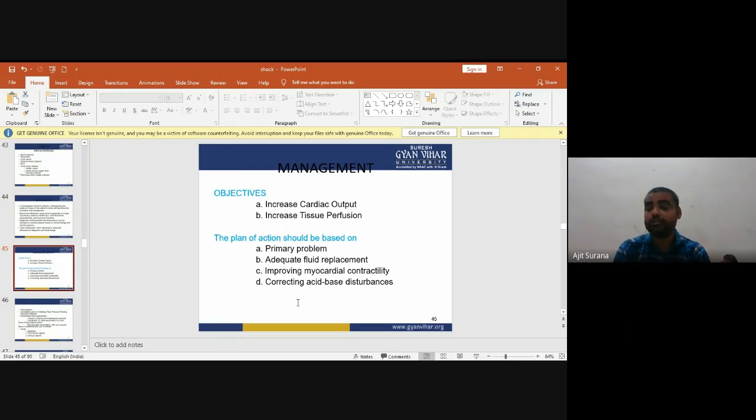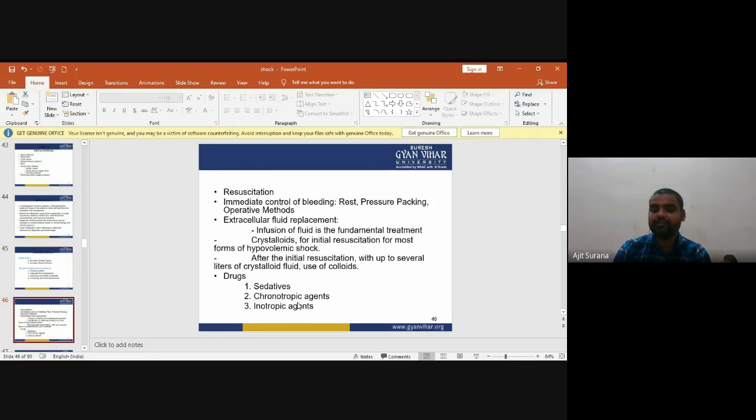Objectives of the management of hypovolemic shock. First one, we increase the cardiac output and increase tissue perfusion. The plan of action should be based on the primary problem of hypovolemic shock: adequate fluid replacement, improving myocardial contractility, and correcting acid-base disturbance.